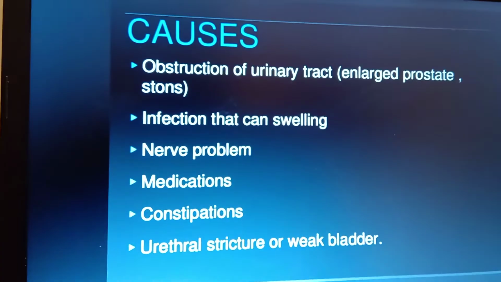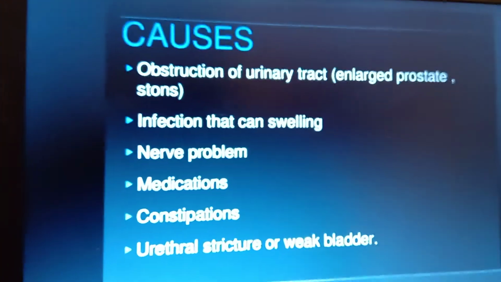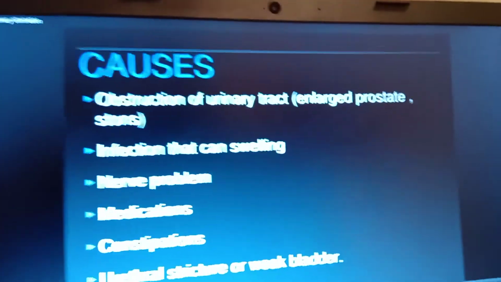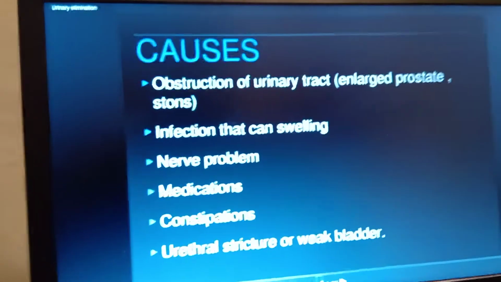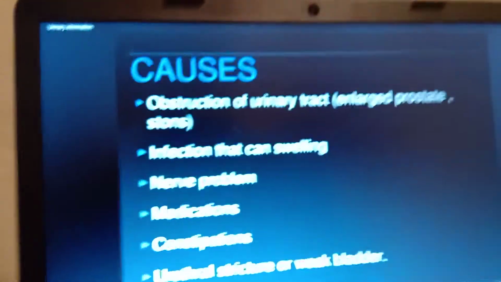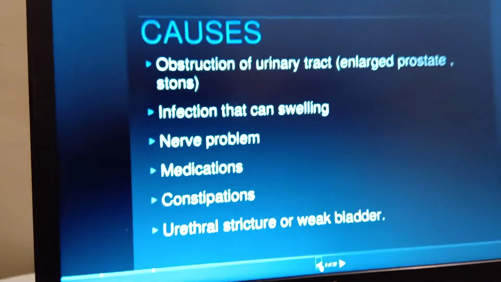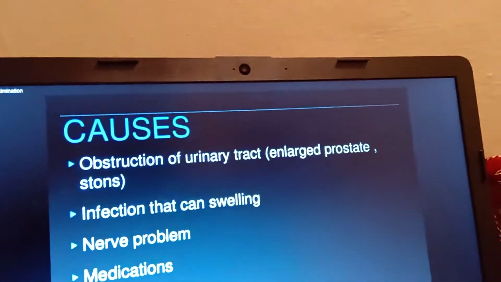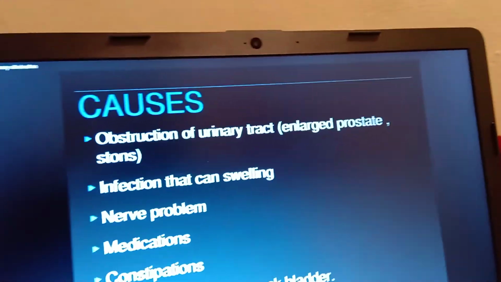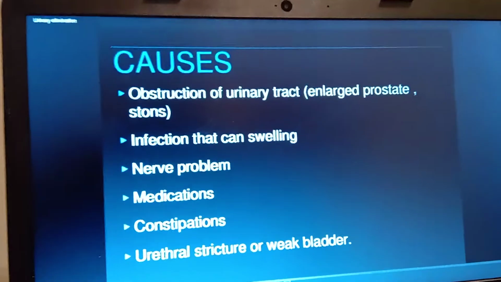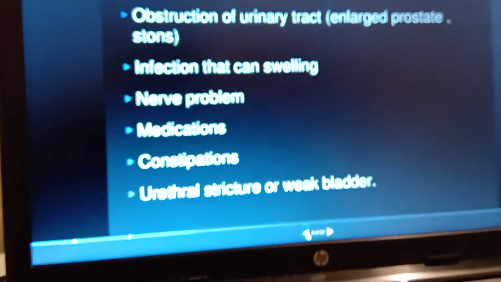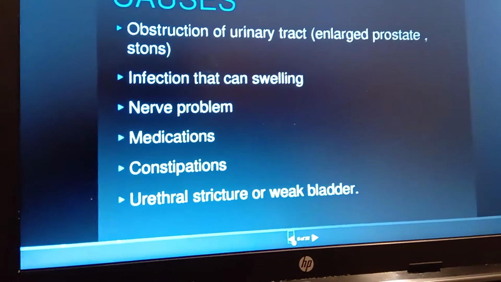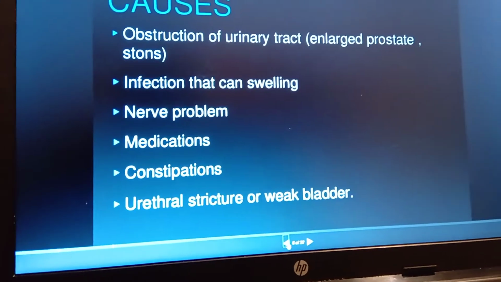Okay, if there is an enlarged prostate, or if you see any stones over the prostate area, you may see retention of urine in the bladder itself, or infection and swelling. And nerve problem means especially the parasympathetic nerve, which is responsible for the sphincter opening and closing. Okay, so that is the nerve's responsibility. And some medications and constipation also, the person will not be able to urinate. And urethral strictures or a weak bladder.